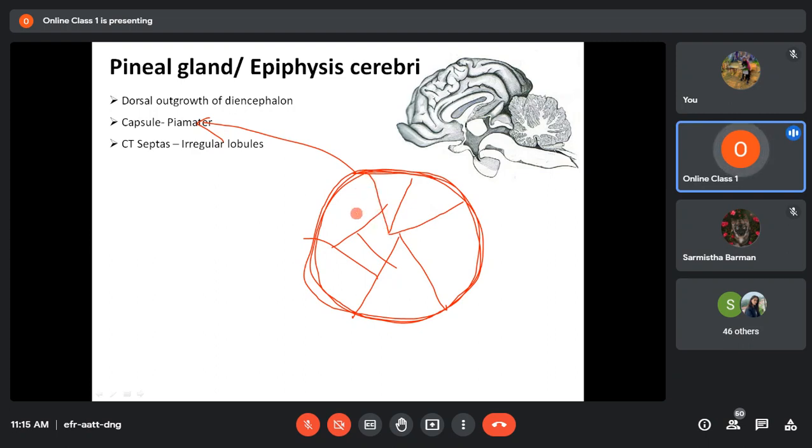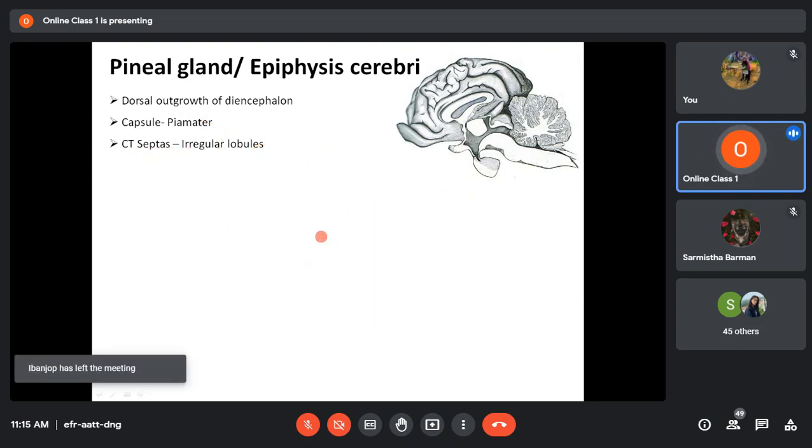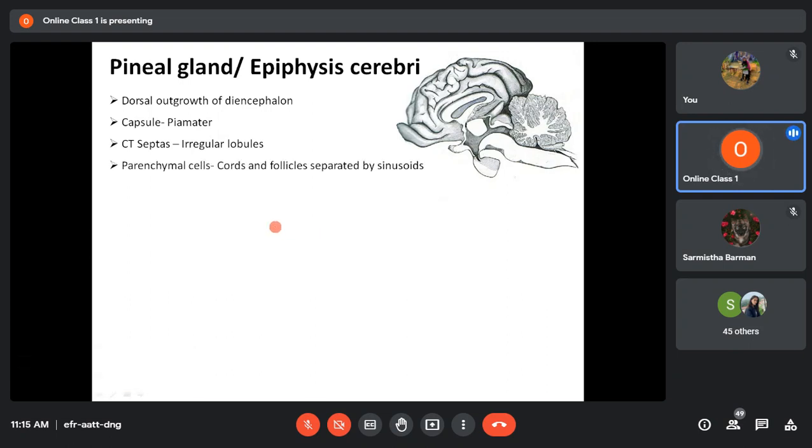As a result, this gland will be divided into many irregular lobules. This is one lobule, this is another lobule, and like that you will have many lobules. So these are all lobules. That means connective tissue septa will arise from the capsule and divide the parenchyma into irregular lobules. Inside the lobule, the parenchymal cells of the pineal gland may arrange themselves into cords. I told you last class, this type of radial arrangement is called cord-like arrangement, or they may form follicles. So this is follicular arrangement.